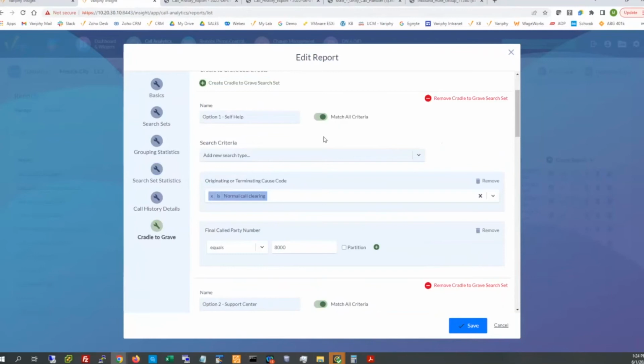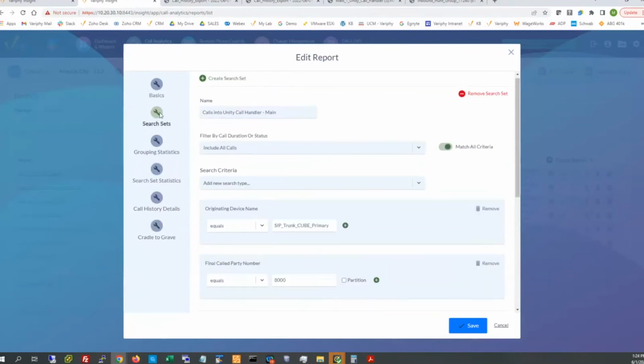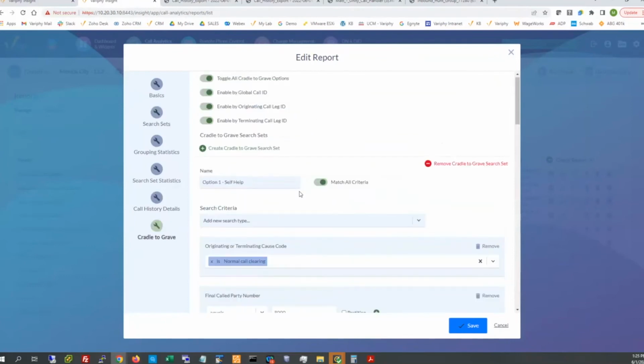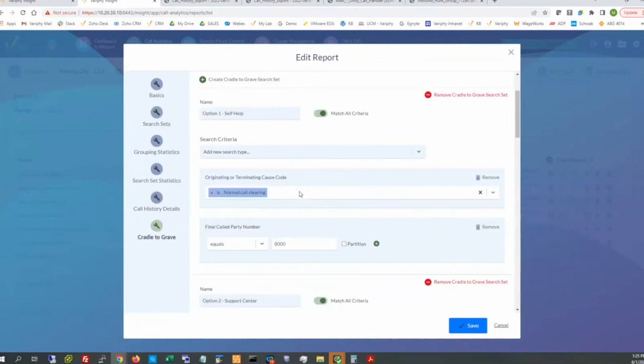Now, what is the dangling participle I'm referencing? It's my initial search criteria. So my initial search criteria of anything inbound hitting my Unity handler, which is 8,000. So the Cradle to Grave search sets are going to give us subsequent summarizations off of that first initial step that we already have that we don't even need to necessarily worry about at this moment.